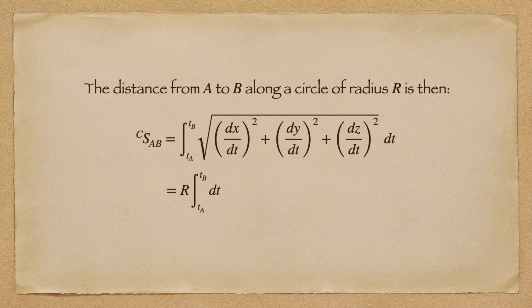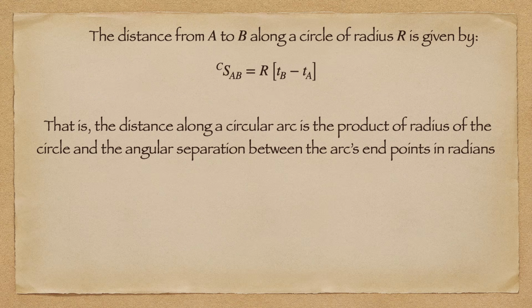Integrating the distance functional along the length of the arc then gives us the total distance between the 2 points along this arc. And so we have obtained the standard result, that the distance along a circular path is just the product of the radius of the circle and the angular separation between the endpoints of the path. Remembering that, as always, unless otherwise specified, we are measuring angles in radians.